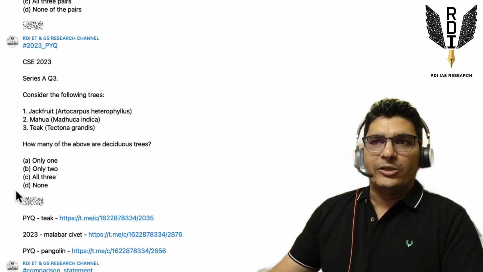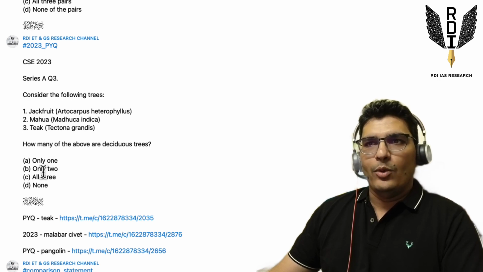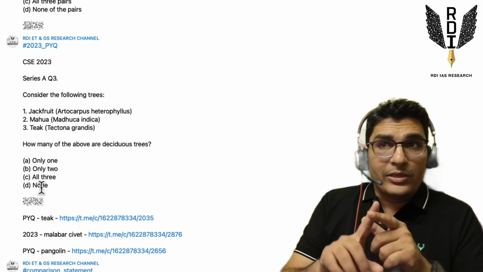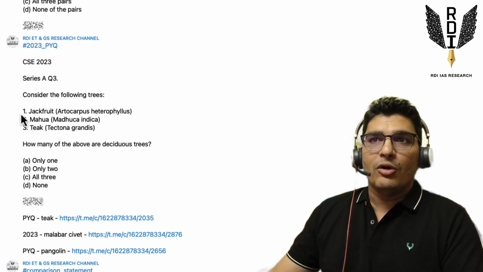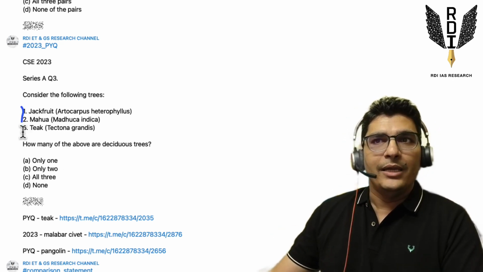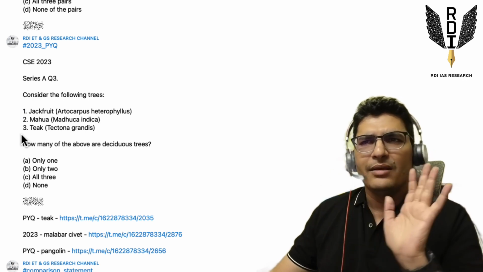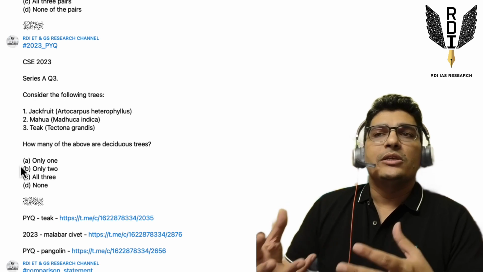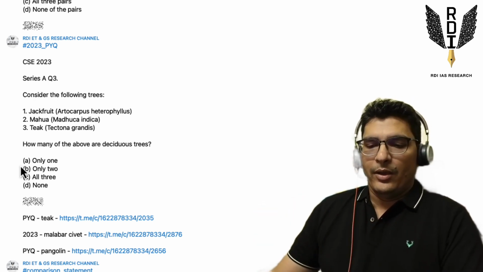Now, if you see the nature of the options, it says only one, only two, all three, or none. Now, this is a difficult question. It's a hard question because of jackfruit and mahua, right? Not because of teak. Teak is a fairly simple option. So, if such a difficult question UPSC has made, what do you think?